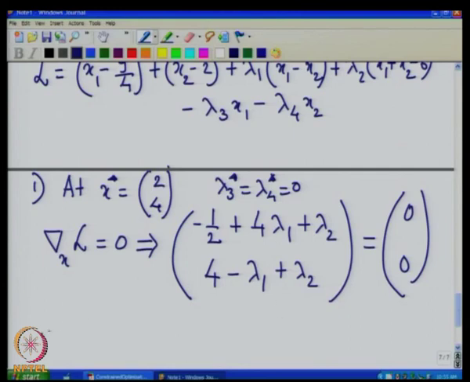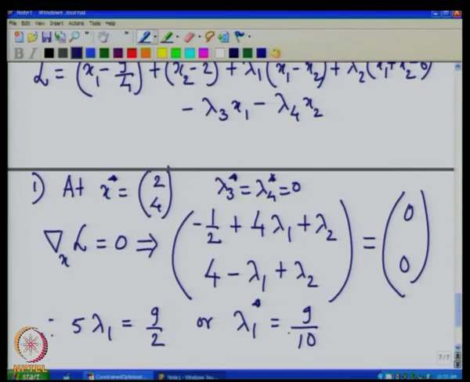Now, if we solve this, if we subtract the second equation from the first equation, the lambda 2 will get cancelled and we get 5 lambda 1 equal to 4 plus half. So, 4 plus half is 9/2, or lambda 1 star is equal to 9/10.